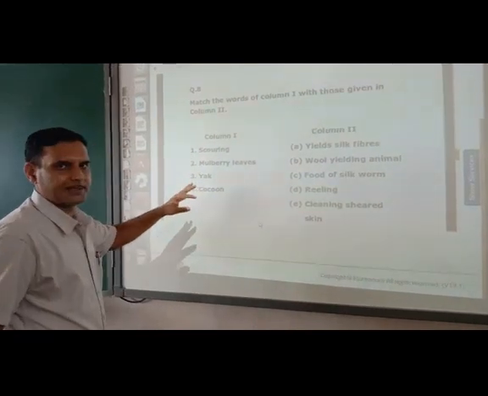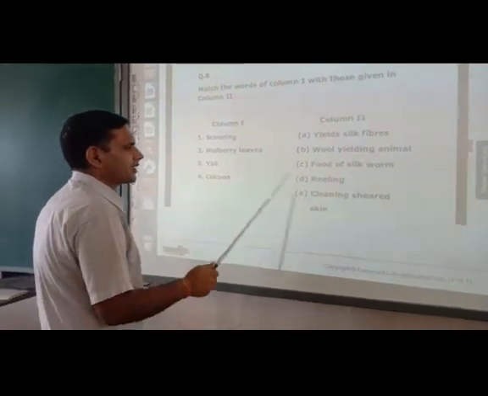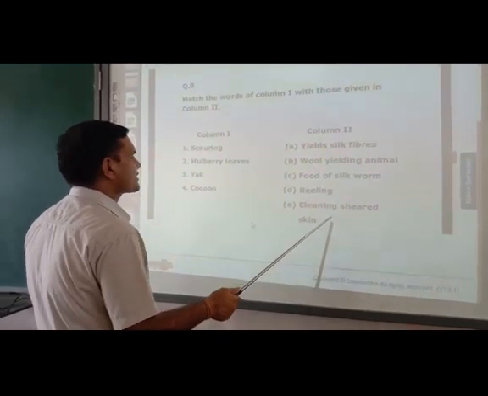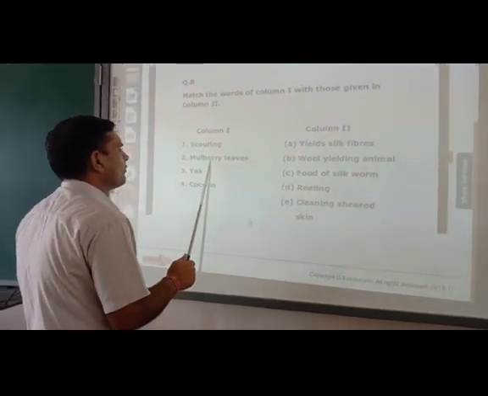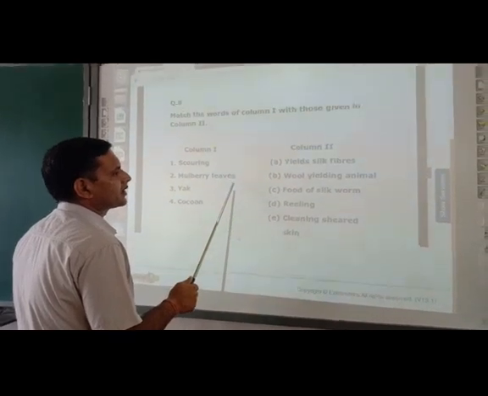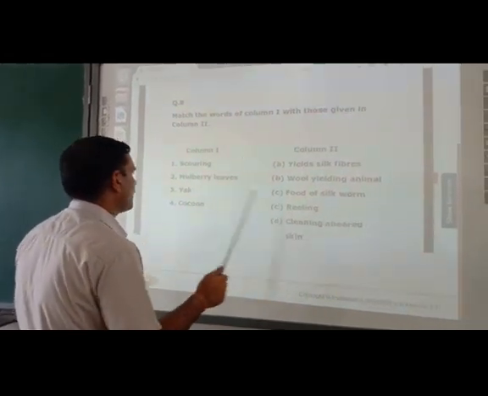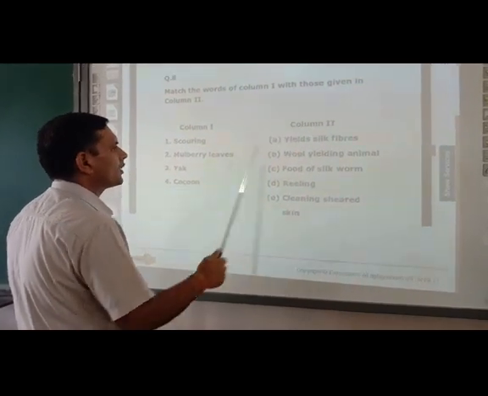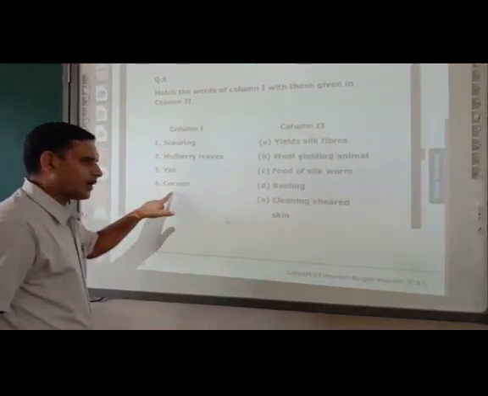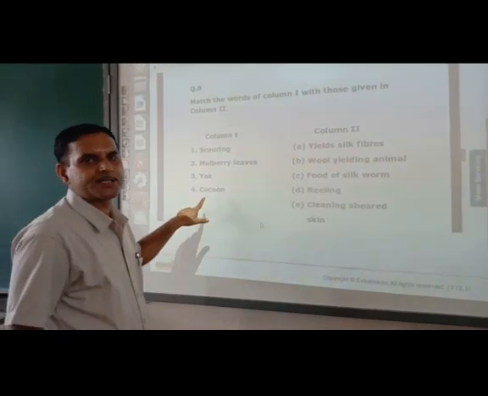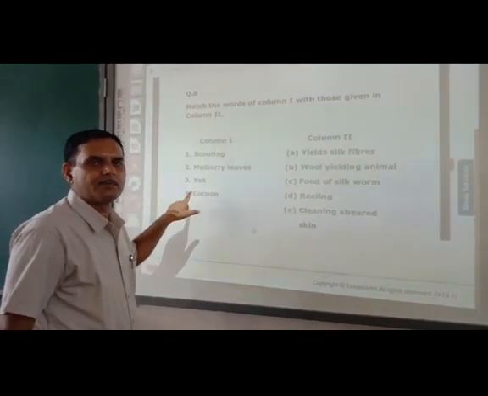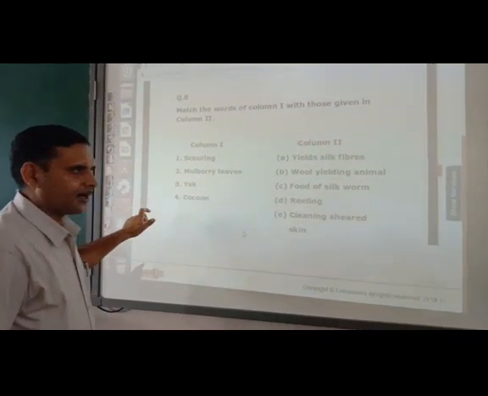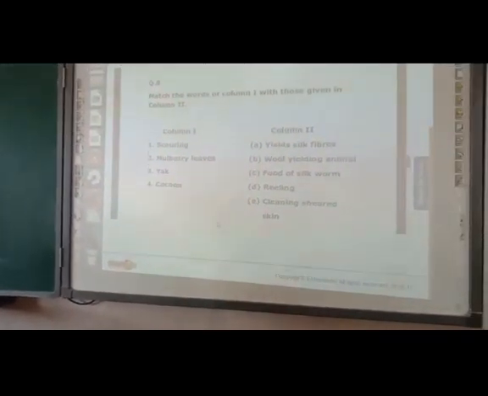Now you have to match the layers. So scouring is nothing but a cleaning of sheared skin, E. Mulberry leaves, that is food of silkworm. Yak, wool yielding animal. Cocoon, yields silk fiber. Remember, cocoon is a very important stage of life history of silkworm. From this stage only silk is obtained. Now their answer also on flashing.